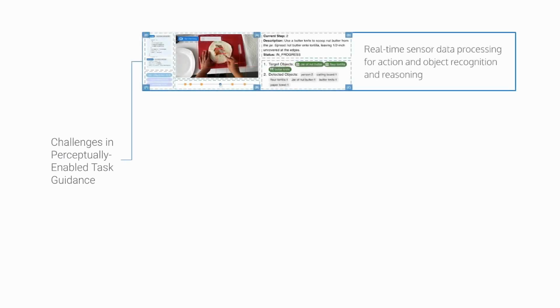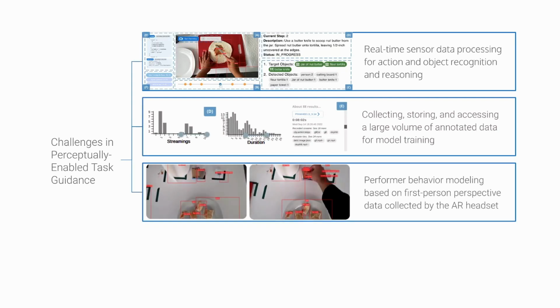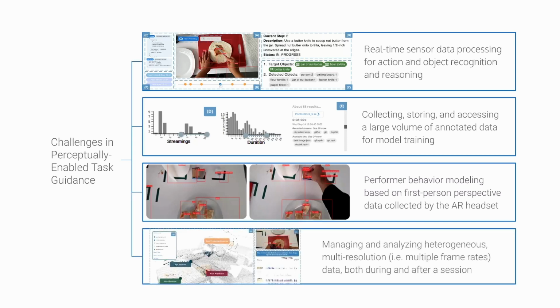Meeting these requirements involves orchestrating multiple and heterogeneous services, particularly processing real-time sensor data for action and object recognition, as well as reasoning. This, in turn, requires collecting, storing, and accessing a large volume of annotated data for model training. Additionally, this system must model performer behavior based on first-person perspective data collected by the AR headset. To debug such a complex system, developers must be able to analyze multi-resolution data both during and after a task